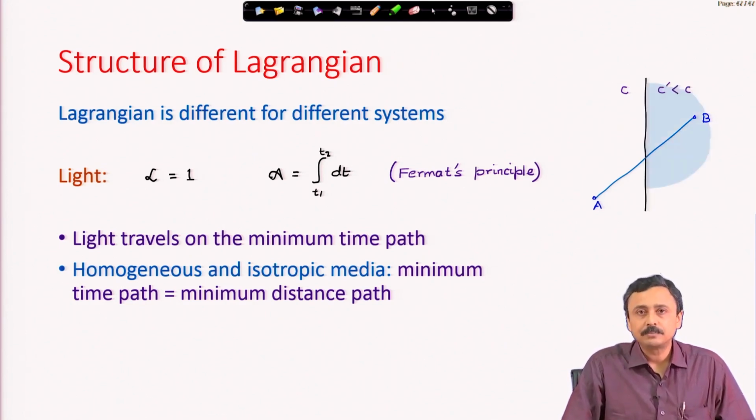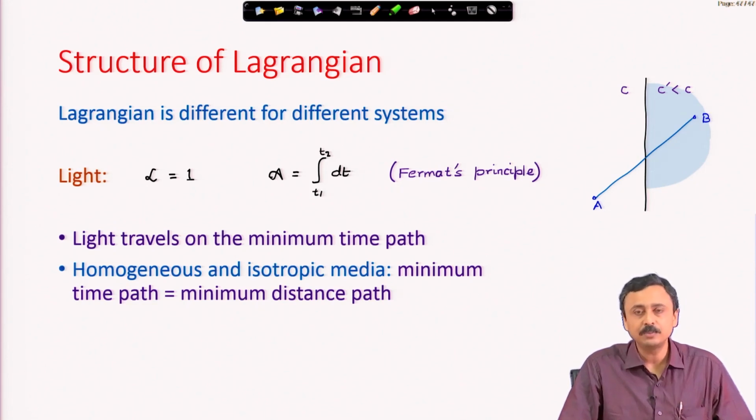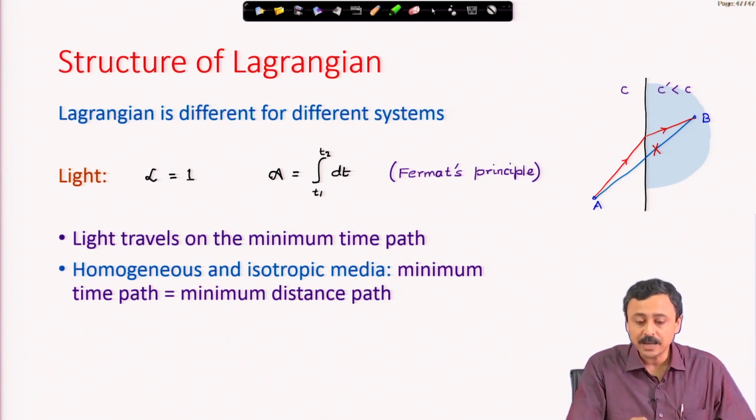Introduce a new medium on that path between A and B. That means B lies in a different medium now, where the speed of light is different. Then this shortest time path is not the straight line path. The shortest time path is that red path. Straight line path is no longer the shortest time path, and that is why we have the phenomenon of refraction shown here. And you can find out that path by minimizing this integral.